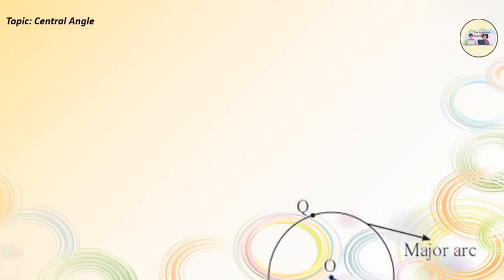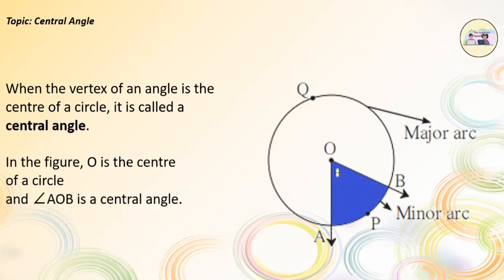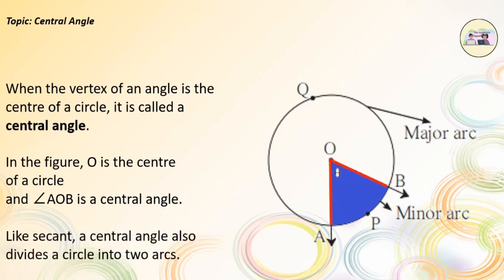Central angle. When the vertex of an angle is the center of the circle, it is called a central angle. In the figure, O is the center of the circle and angle AOB is the central angle. Like a secant, the central angle also divides the circle into two arcs.